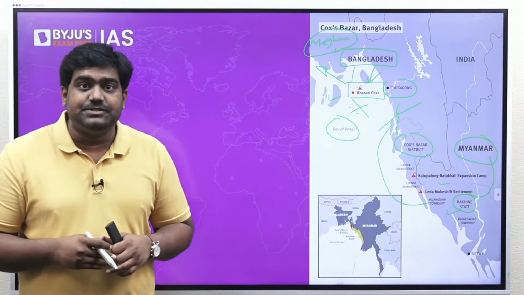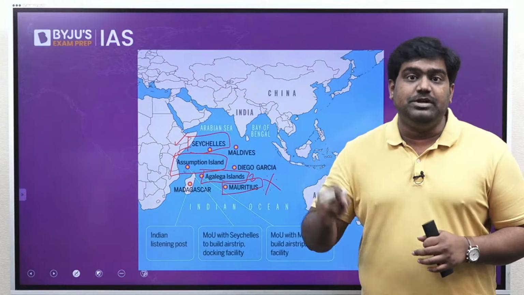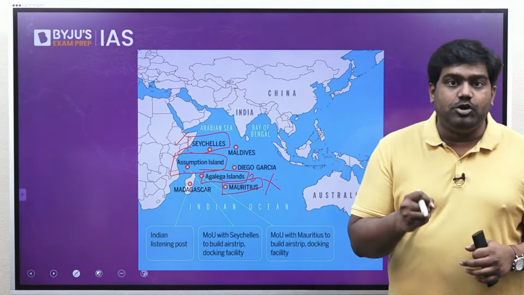So since we were talking about the Rakhine state, I thought it is better for you to be familiar with this project and know that India has developed the strategic Sittwe Port, which is also located in the Rakhine state. Then coming to the other two islands which have been mentioned in the question, that is the Agalega and the Assumption Island. These two islands are located in the Indian Ocean. The Agalega Islands belong to Mauritius and the Assumption Island belongs to Seychelles. Please make a note of this. Both the islands are strategically located and they have been in news over the last few years. So it can be very, very important for your prelims.